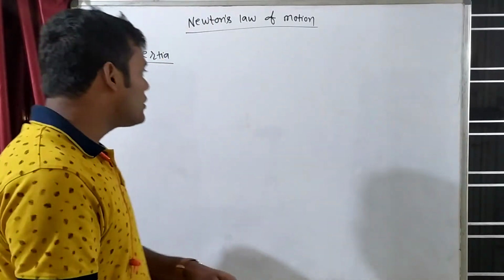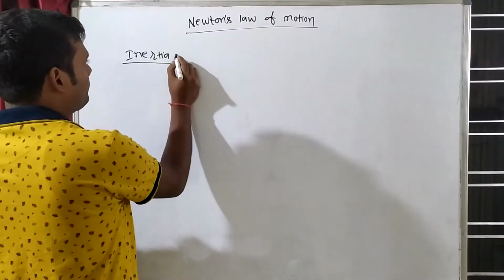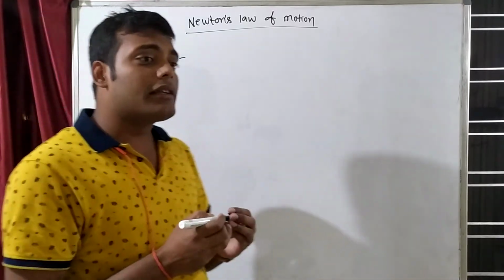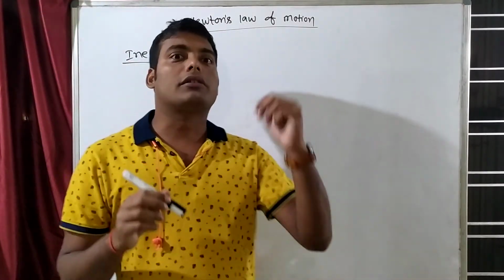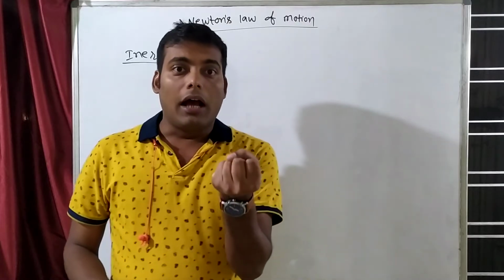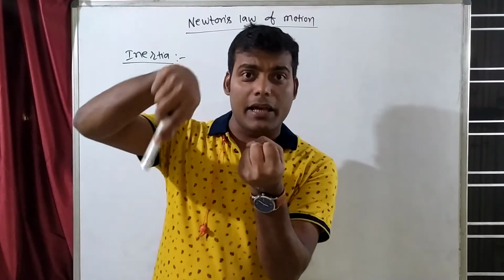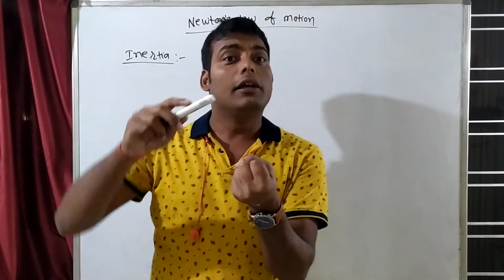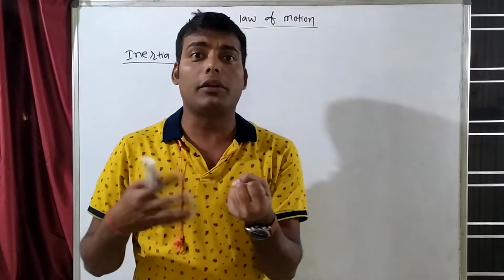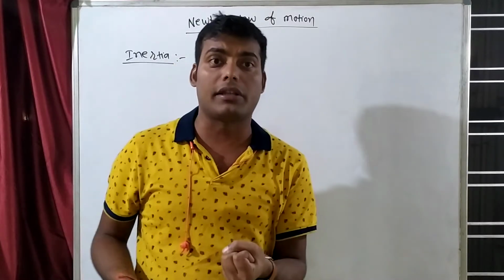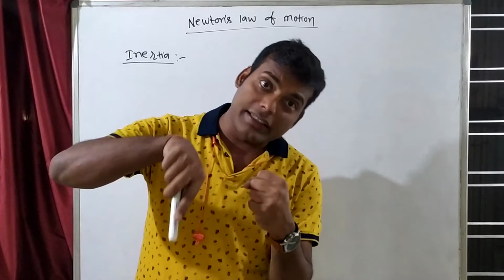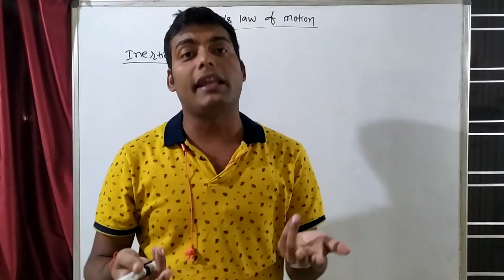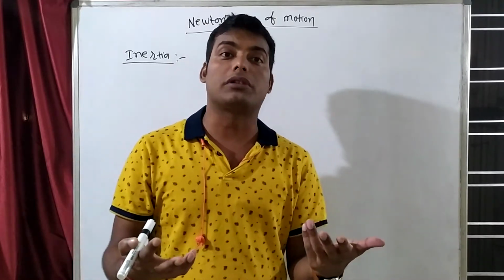For example, suppose in our solar system the sun is at rest and the earth is revolving around the sun. Does the earth revolve only sometimes? No, it is continuously revolving around the sun. So our earth is in motion. It wants to remain in motion for infinite time.